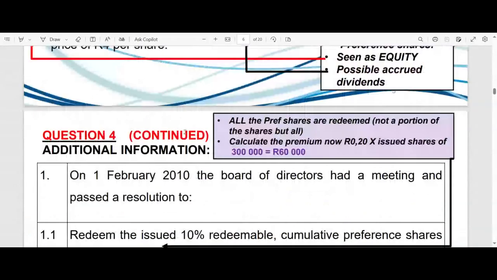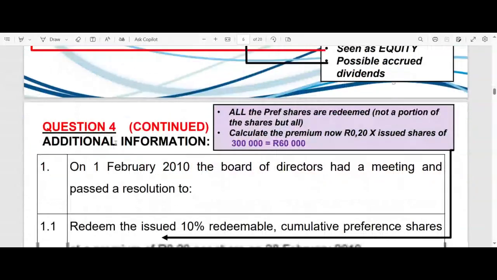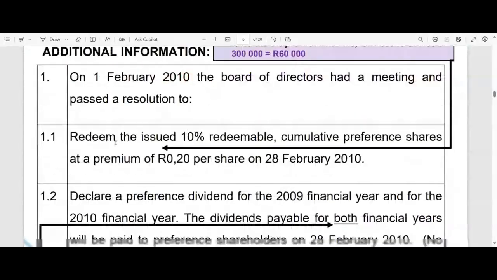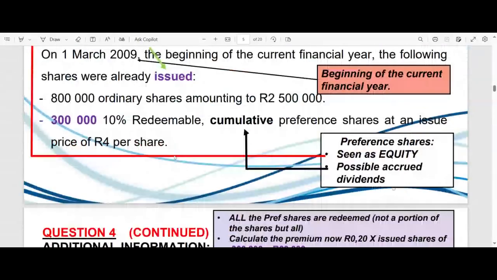In other words, on the 1.2 million rands. Okay, so if it was a percentage for a premium on redemption of preference shares, it'll be on the value, just like was the case with dividends. But here they say per share, 20 cents per share. So now we're not looking at the capital or the value of the shares. We're looking at the number of shares, 300,000.